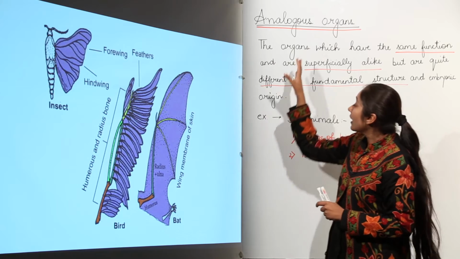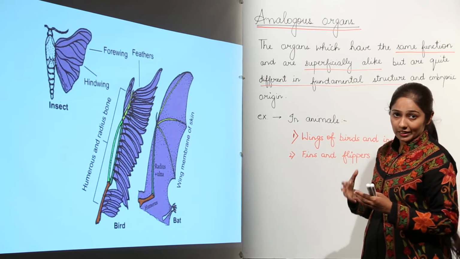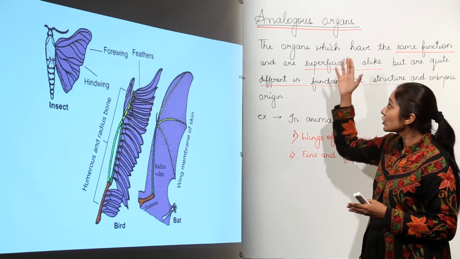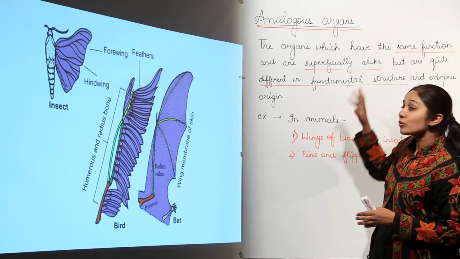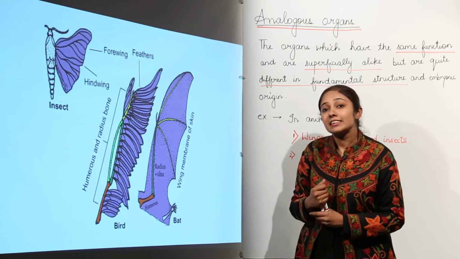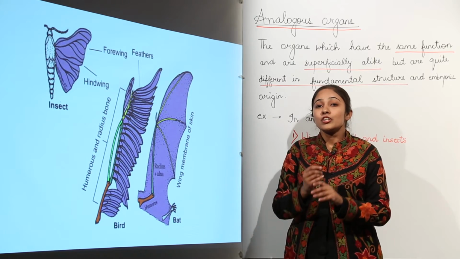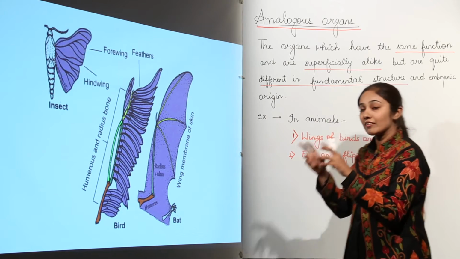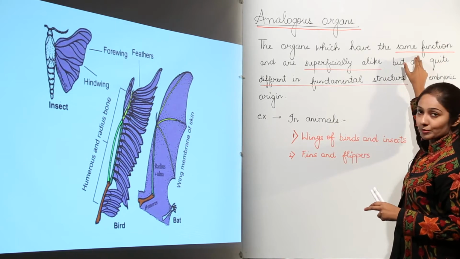So the animals which are showing analogy, the organs which give evidence for evolution, are actually proving to you that the ancestor might be different, but due to adaptation or the same needs, they have adopted the same function, right?